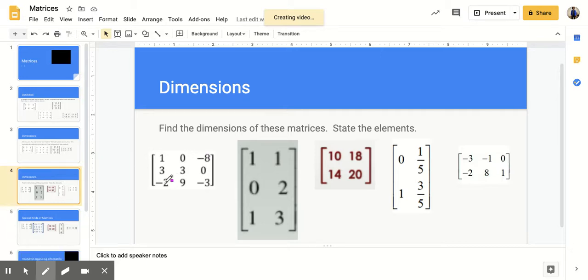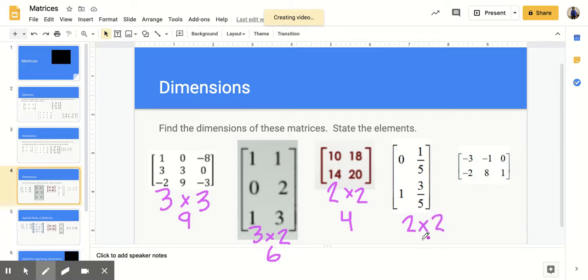Hopefully you had that the first one was a 3 by 3 matrix, and that it had 9 elements. The second one is a 3 by 2 matrix, and there are 6 elements. Next one is a 2 by 2 matrix, and there are 4 elements. Next one is also a 2 by 2 matrix. Nothing wrong with having fractions, improper fractions, decimals, expressions inside of your matrix. Nothing's wrong with that. And there are 4.